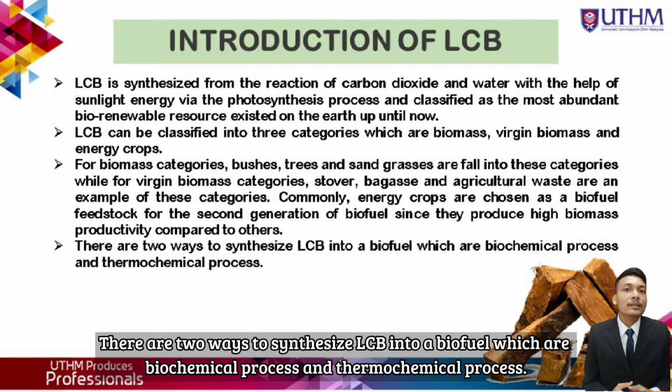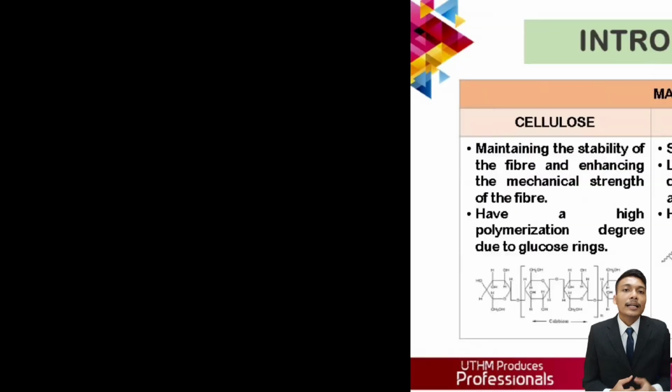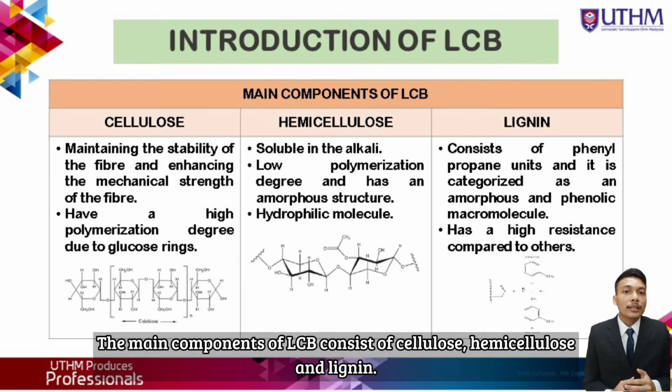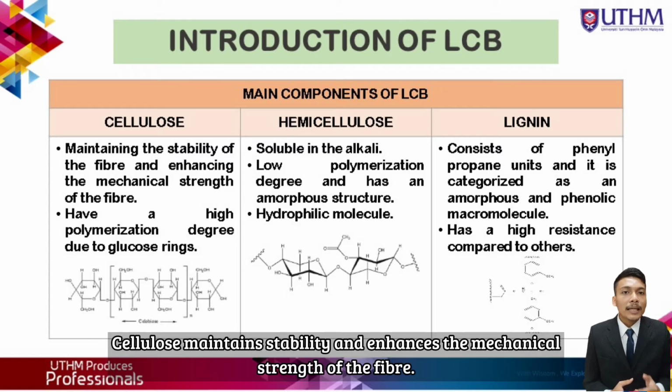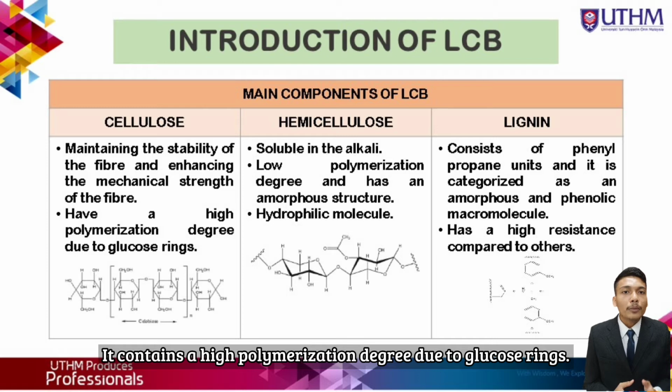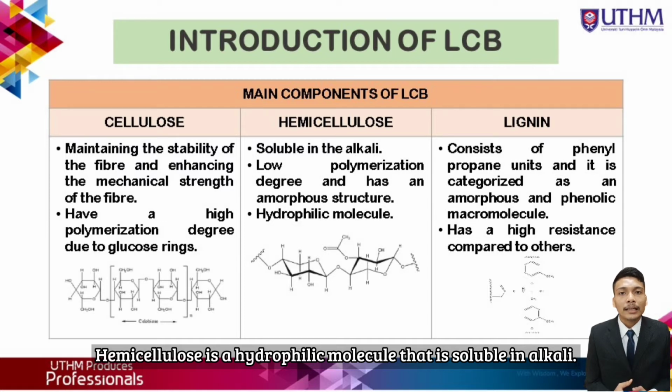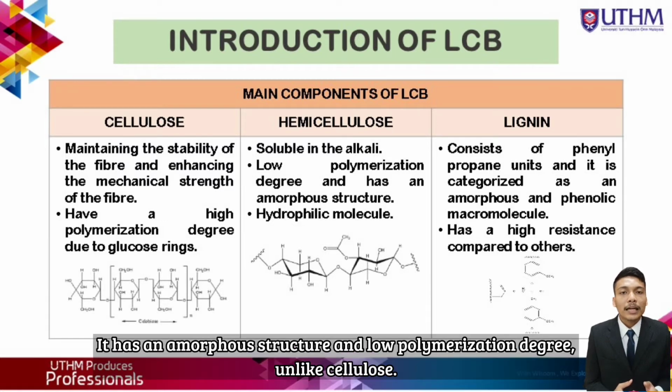There are two ways to synthesize LCB into a biofuel, which are the biochemical process and the thermochemical process. The main components of LCB are cellulose, hemicellulose, and lignin. Cellulose maintains stability and enhances the mechanical strength of the fiber. It has a high polymerization degree due to glucose rings. Hemicellulose is a hydrophilic molecule that is soluble in alkali. It has an amorphous structure and a low polymerization degree, unlike cellulose.